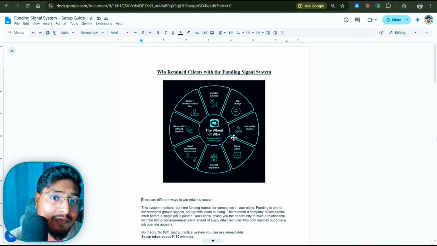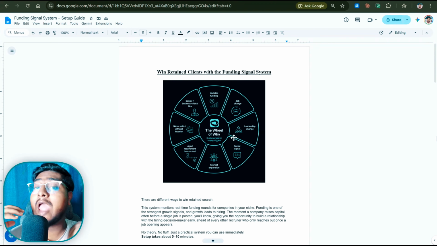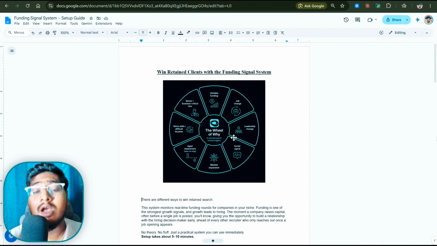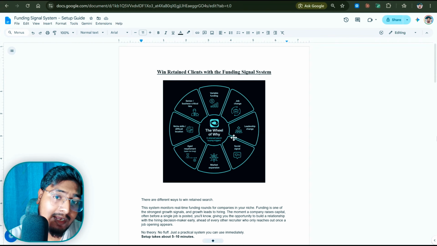Recruiters, once a round of funding is announced, within 5 minutes you get a notification of every company in the market that has raised funds. Funding means mostly growth, and growth means hiring. However, there is an 8 to 10 week gap before those roles go live, and it is up to you to build a relationship with them during that time, because that relationship decides whether they call you or your competitor. Want to see the whole system?